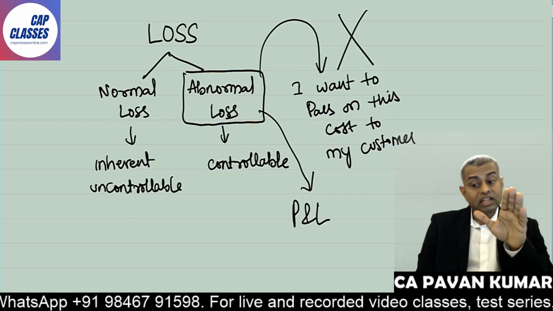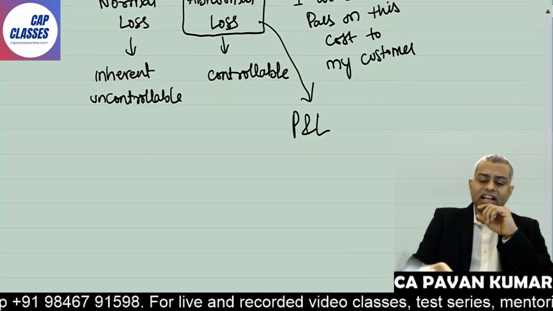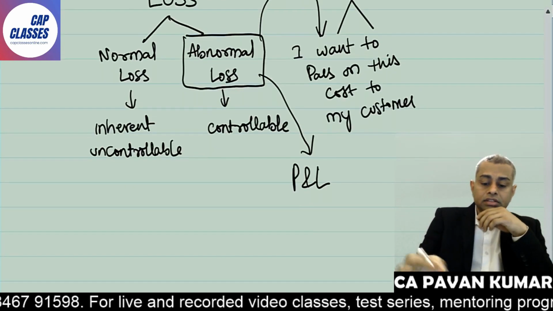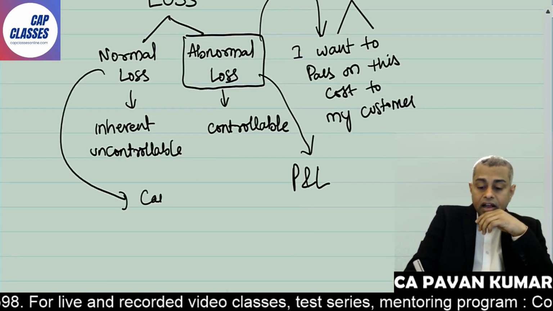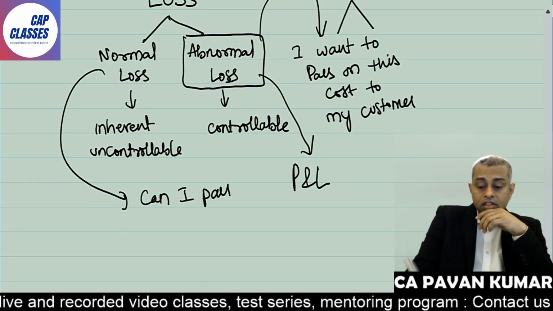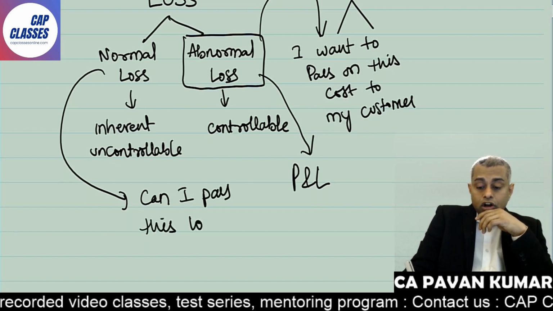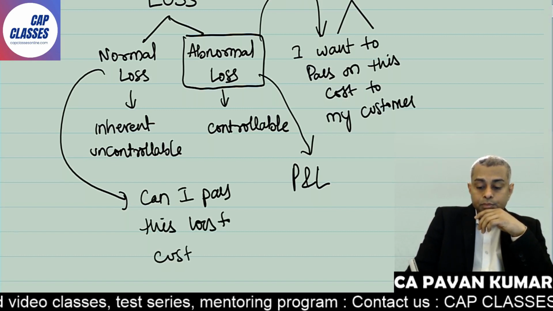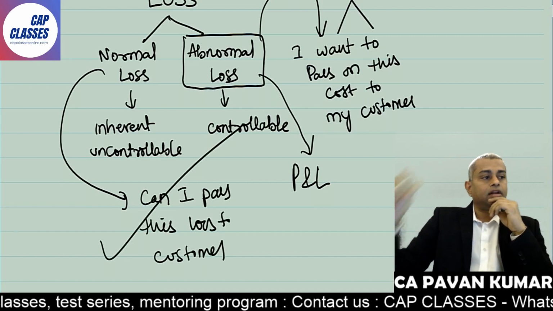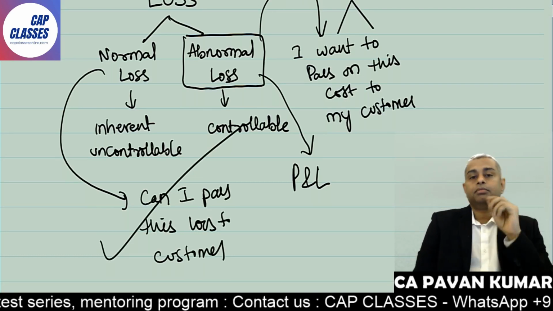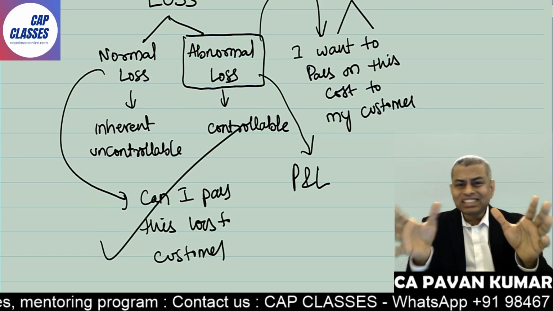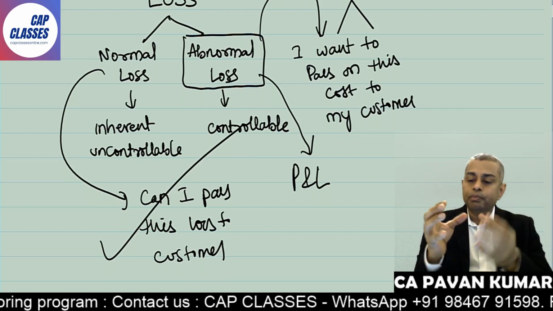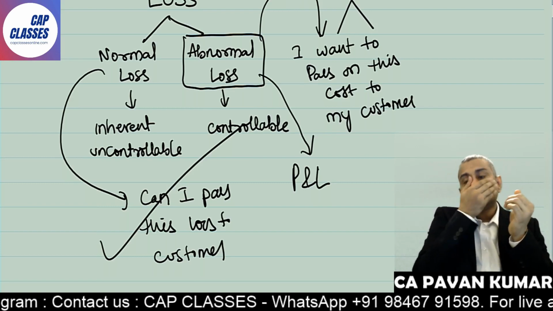You understand? This is situation 1. Situation 2: Pavan sir, can I pass this loss to customer? Happily you can. Customer will pay. So there is no accounting standard here. This is common sense. I'll tell you. I'll give you 2 examples.